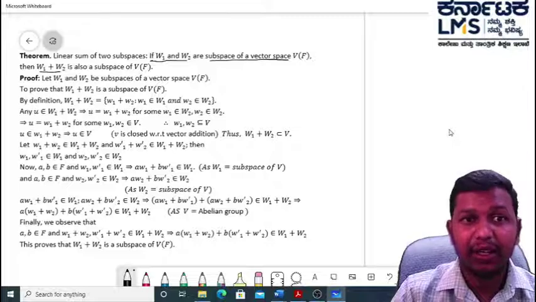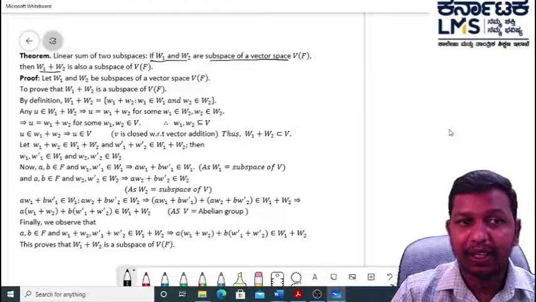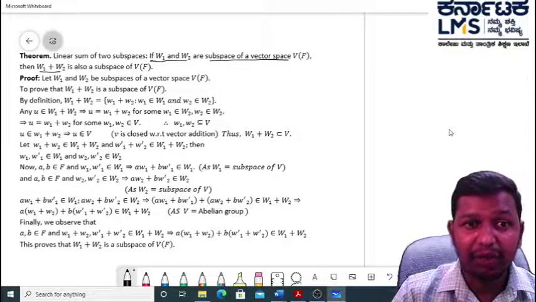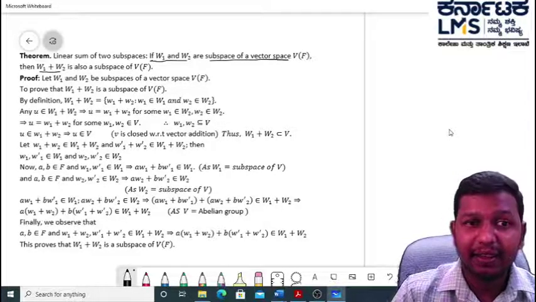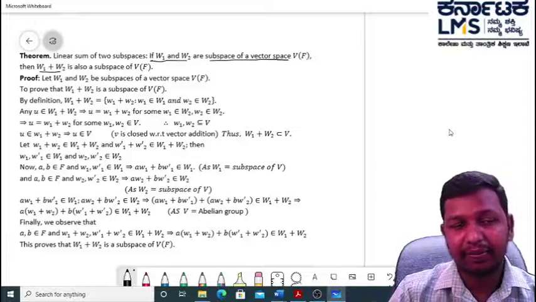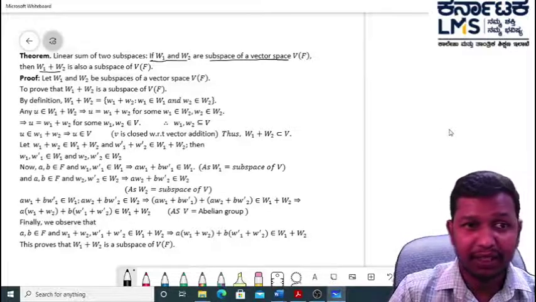We need to prove that a linear sum of any two subspaces of a vector space is again a subspace of the vector space. Let's see the proof of the theorem.